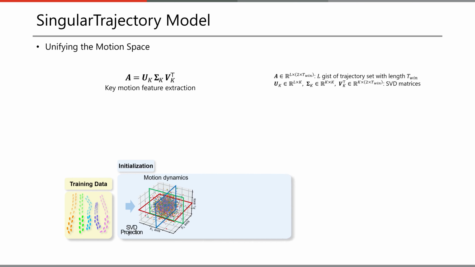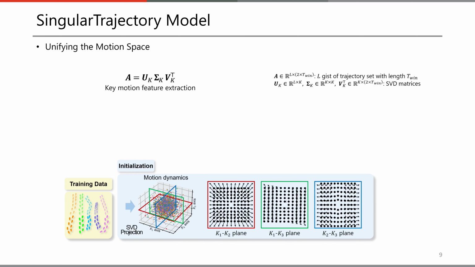Next, we use these key motion features to design an embedding space. Since the singular vectors are orthogonal, they can be used as basis vectors for a coordinate system. Thus, we define this coordinate system as singular space, where each axis corresponds to a singular vector. To facilitate a clearer understanding of the formulas, we denote coordinates in singular space using a script notation.